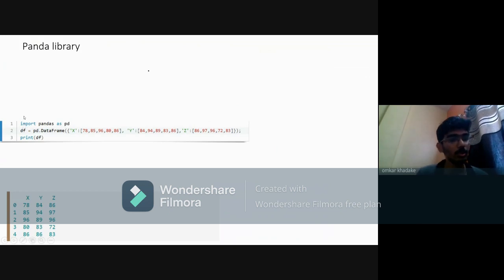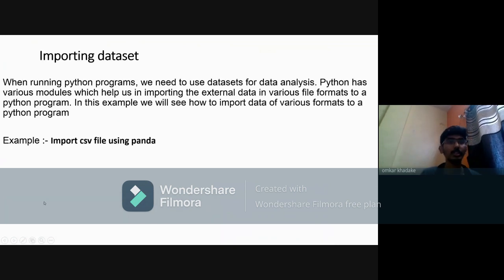So here is the code. Here's the input. We are importing pandas as pd and creating a pd.DataFrame. Here this is a dictionary, and we have to print df, and this is the output of this pandas library.